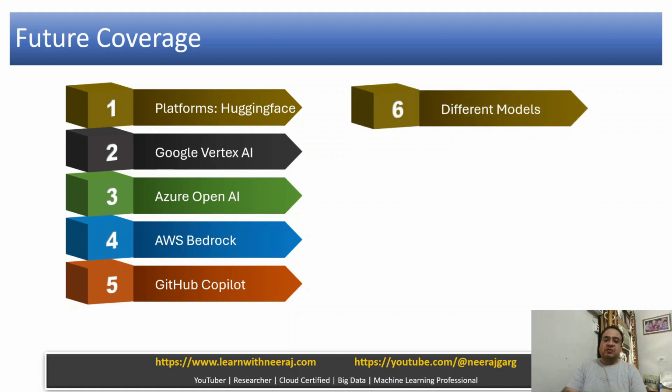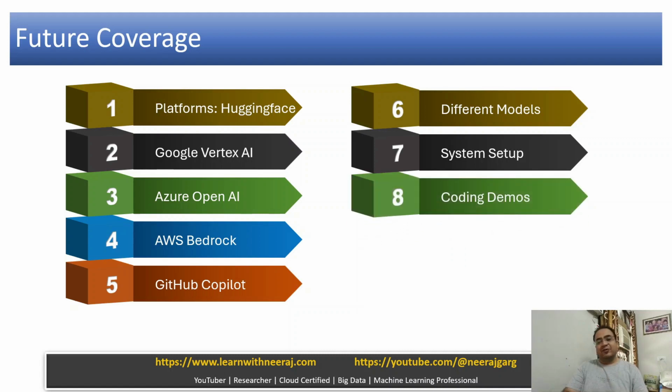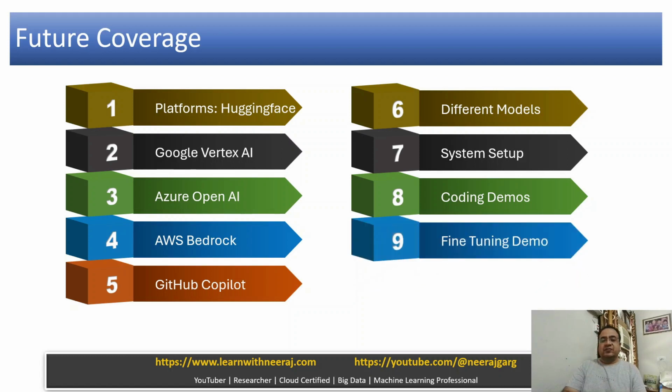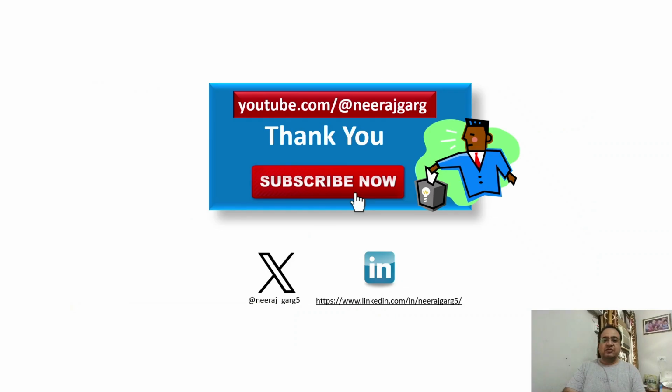Different models we are going to discuss for text generation, for different purposes. What are those, right? System setup, coding demos, a fine tuning demo which I'm going to show you, MLOps, right? How to have an end-to-end flow right from development to production, right? All those things we are going to discuss.